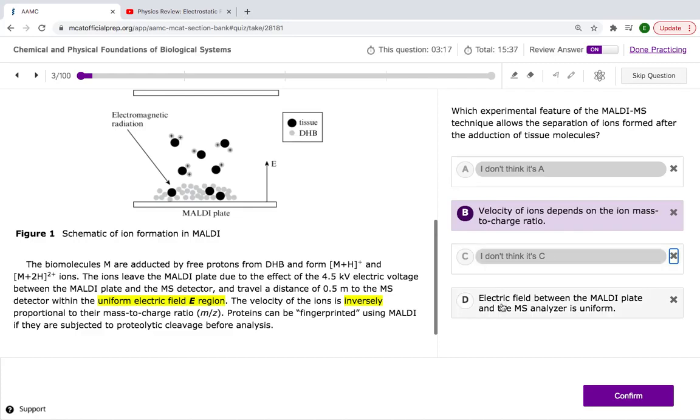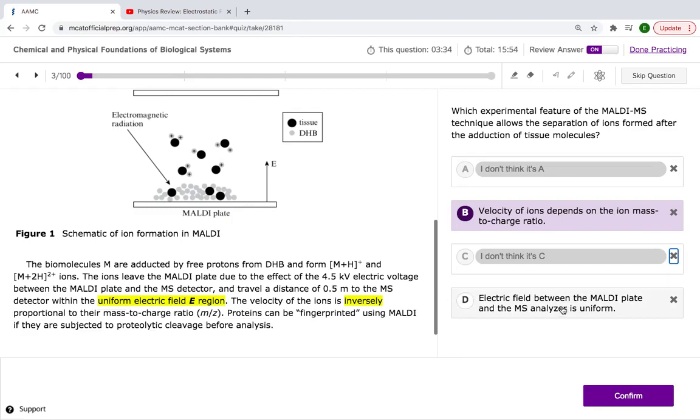The electric field between the MALDI plate and the MS analyzer is uniform. Okay, cool. They did tell us that. That's in the passage, but it doesn't answer the question. They want to know why this is being separated.